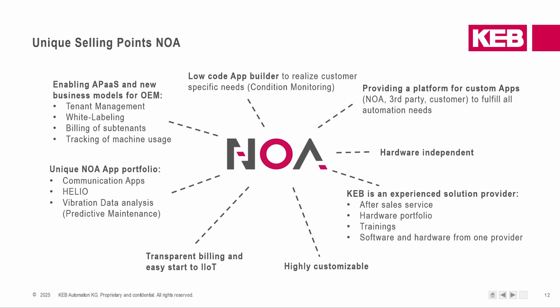And this is NOA Core on the edge. This is our hardware-independent infrastructure that runs on an actual edge device. Hardware-independent means we only assume Linux and Docker as prerequisites. Otherwise, you're free to choose your own hardware, or you can pick one of the options that KEB offers.